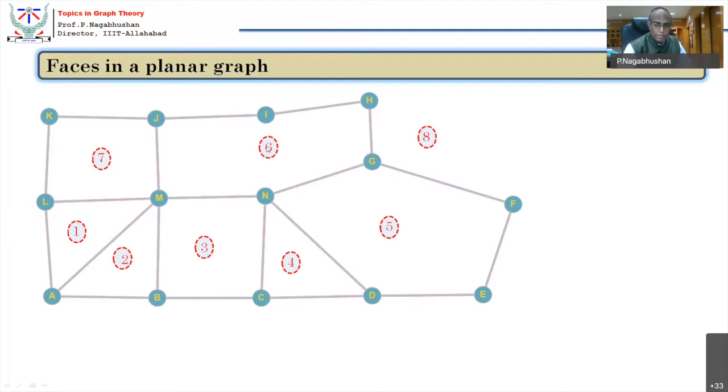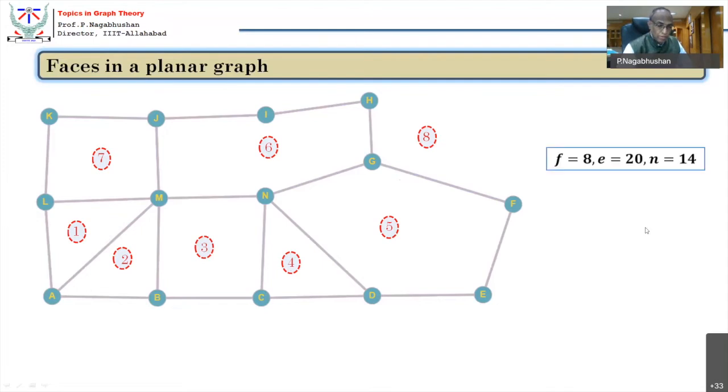Region 6 is a polygon of 6 sides, so it's a hexagon. Region number 7 is again a quadrilateral, a polygon of 4 sides. So in other words, this planar graph has 3 triangles, 2 quadrilaterals, 1 pentagon, 1 hexagon, and 1 external region of so many edges. Okay.